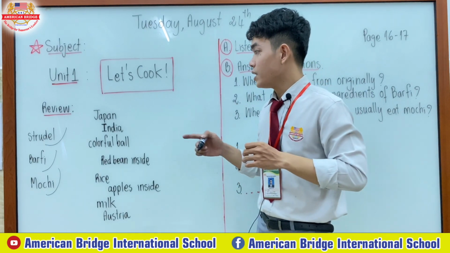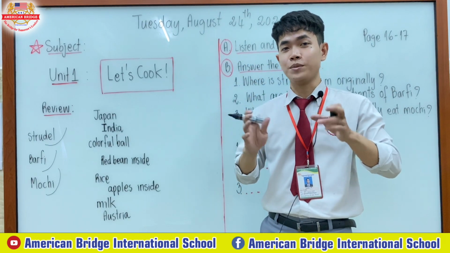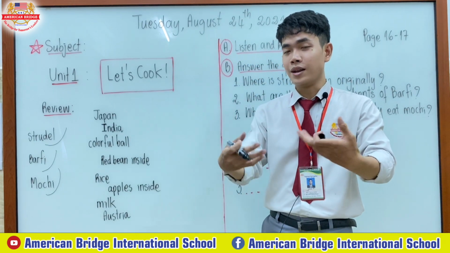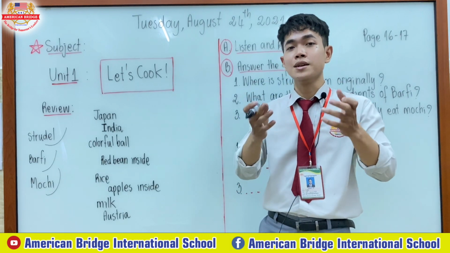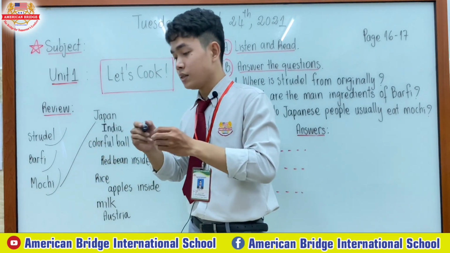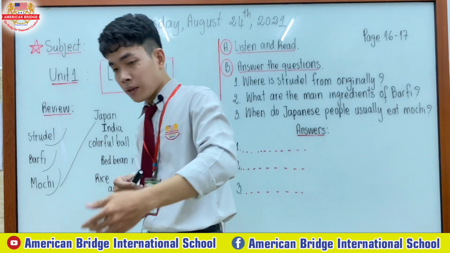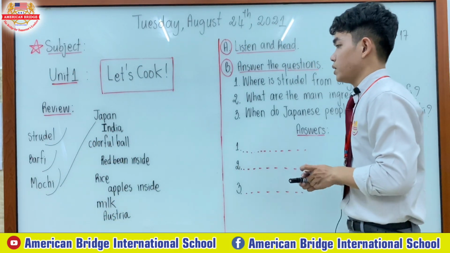Let's take a look at the word Japan. The name of one cake that we have studied in Japan is mochi. So mochi is from Japan. Now let's move on to the word India.